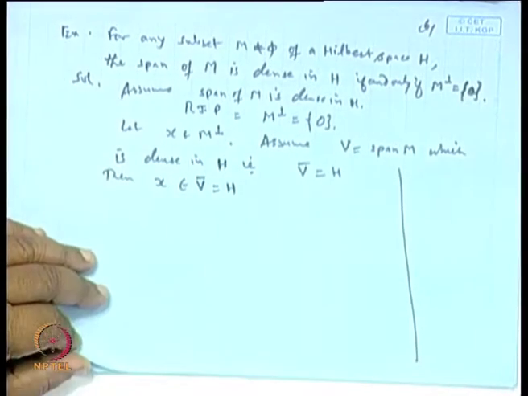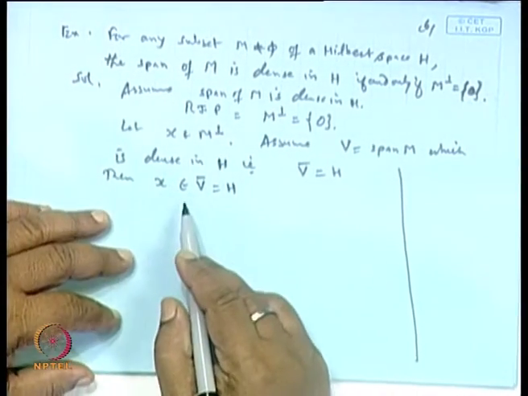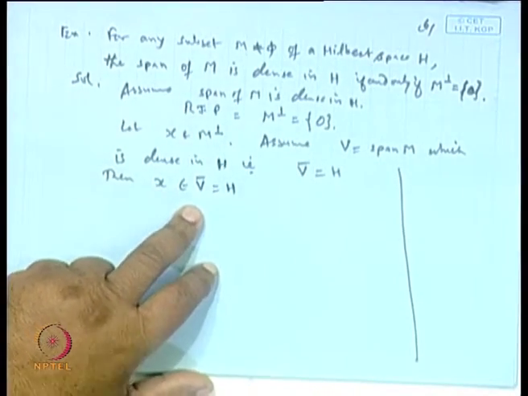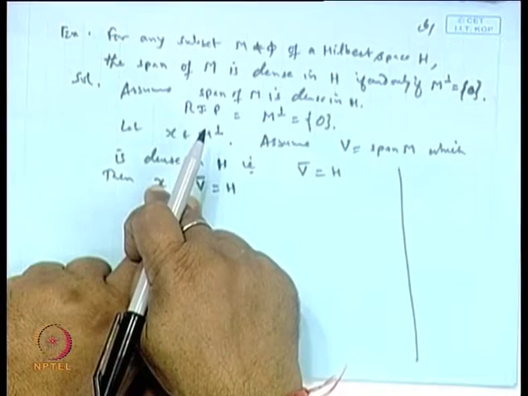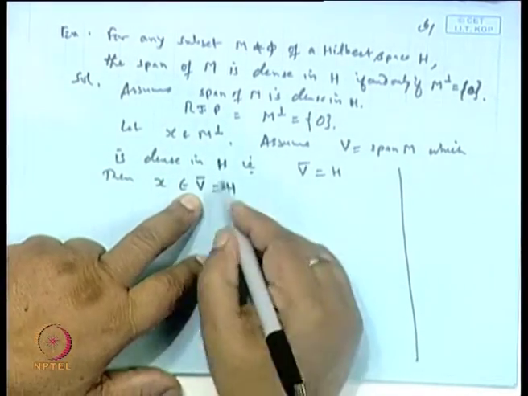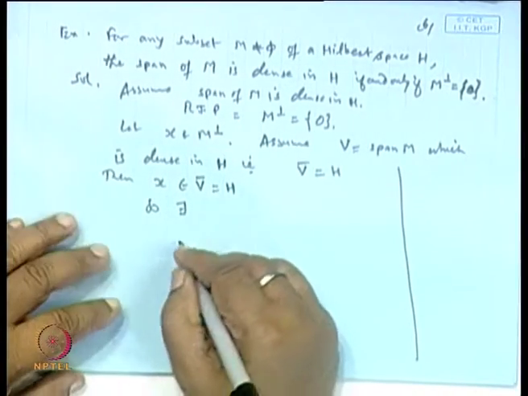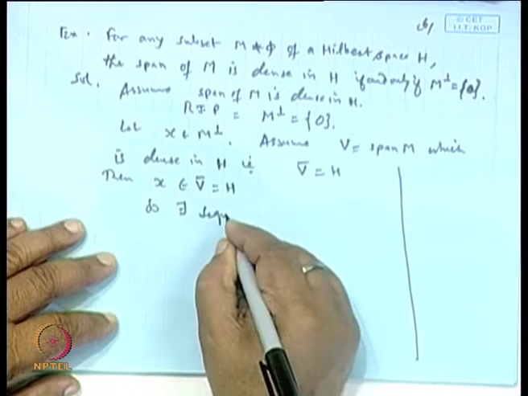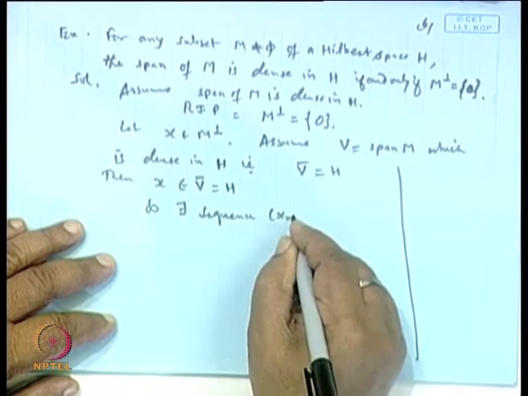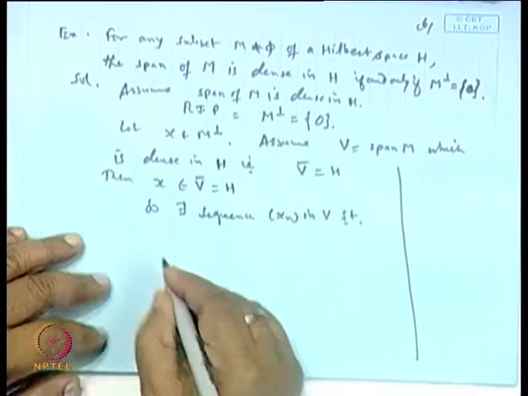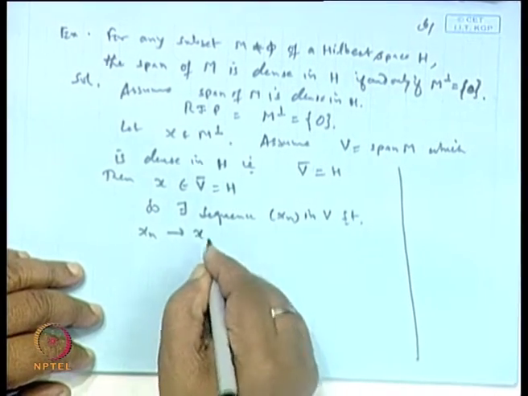So now, if a point belongs to the closure of a set, it means there must be a sequence of points in V which converges to the point x. So there exists a sequence x_n in V such that x_n goes to x.